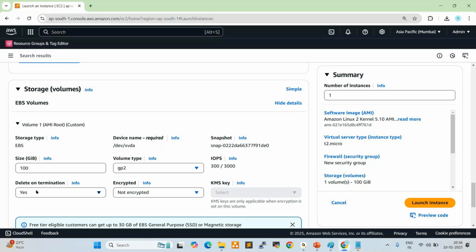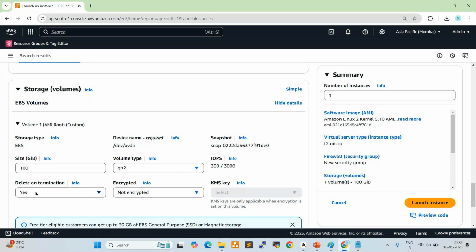While terminating the server, what will happen? If you select yes here for delete on termination, along with the server, the storage also will be deleted when you delete the server.